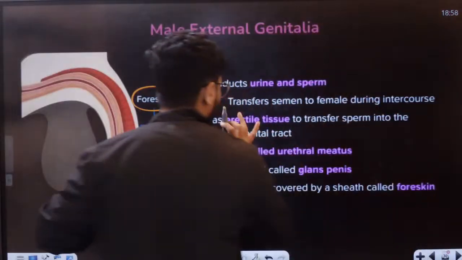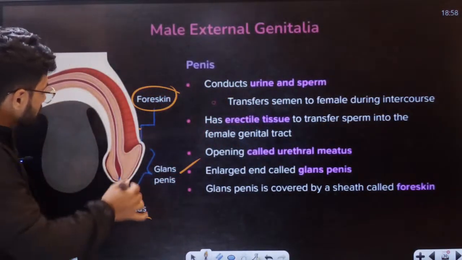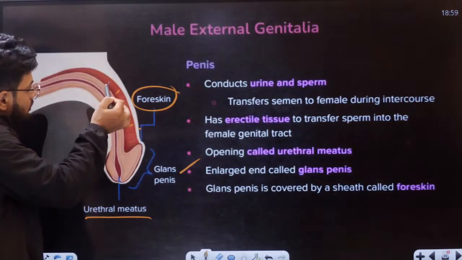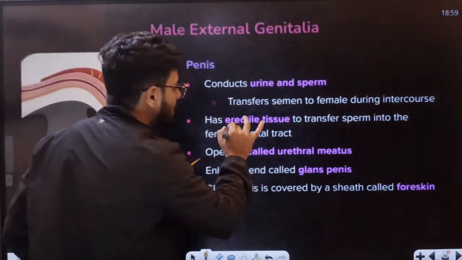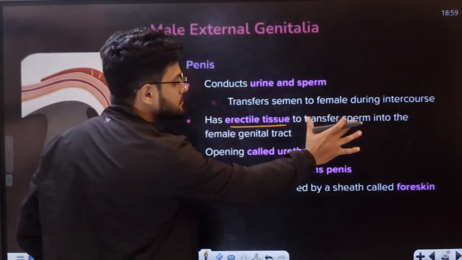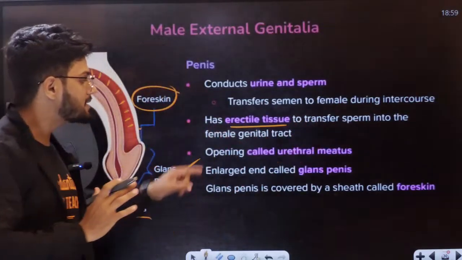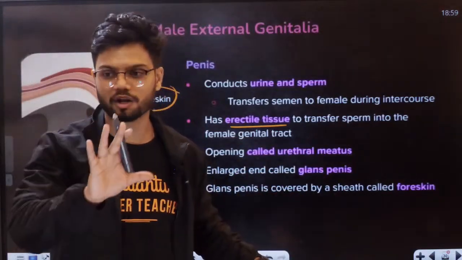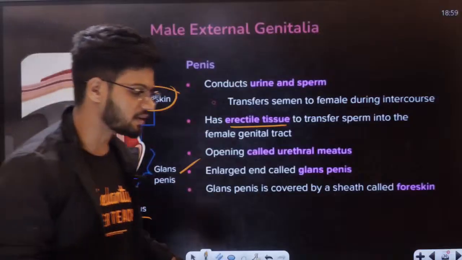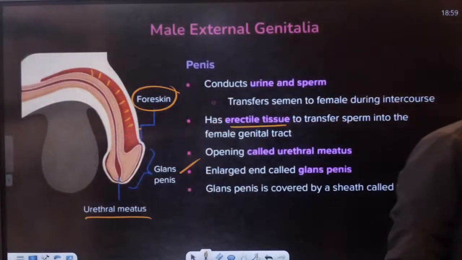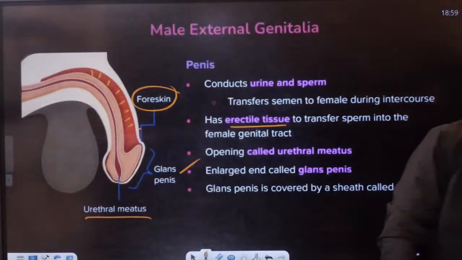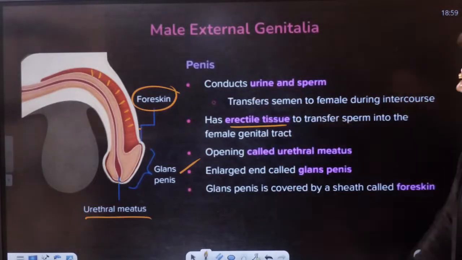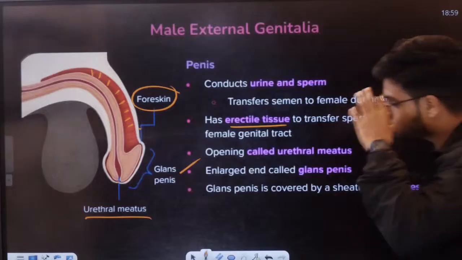Now students, this entire penis has something called erectile tissues, to transfer sperm into the female genital tract. These erectile tissues are very important. Without erectile tissues, there will be problems. All of you know, you have seen the ads in movies and on the roadside. There are problems because of this only. If this tissue gets damaged, problems will happen.